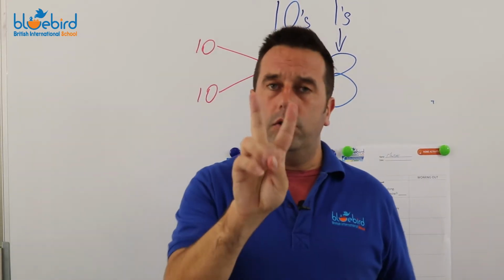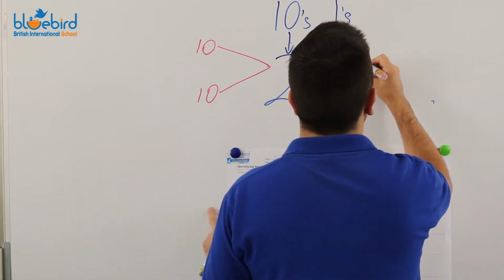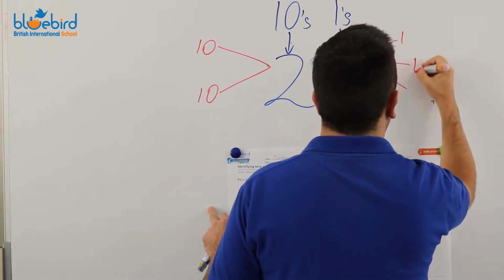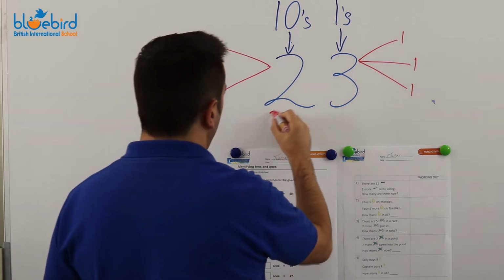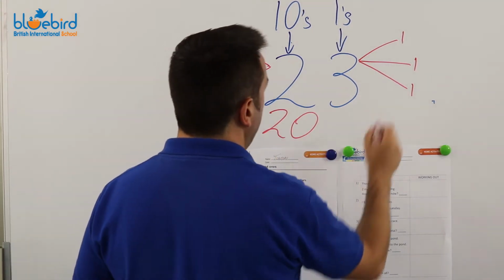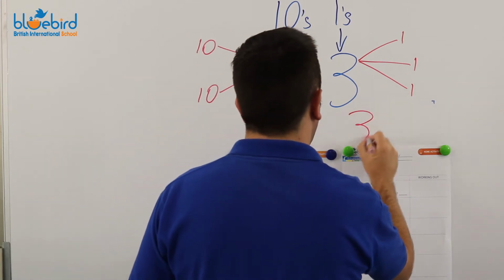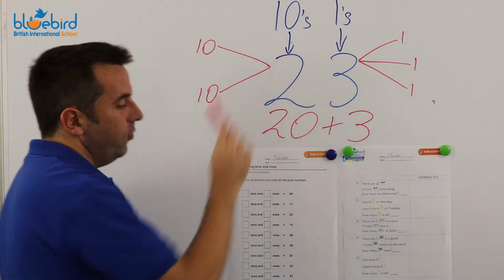So it's got 2 10's. And what about 3? How many 1's in 3? 1, 1, 1. Okay, 10 plus 10 is 20. 1 plus 1 plus 1 is 3. 20 plus 3 is 23.